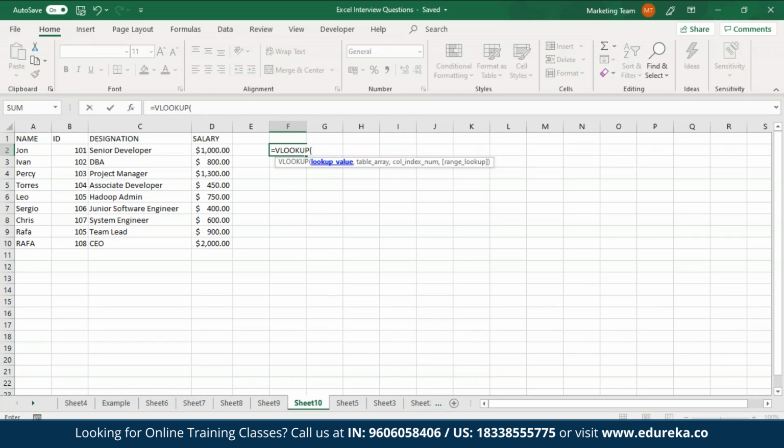And then I'll choose the VLOOKUP function. As you can see over here, the VLOOKUP function takes in 4 parameters, which are the lookup value, the table array, the column index number, and the optional parameter, which is range lookup.